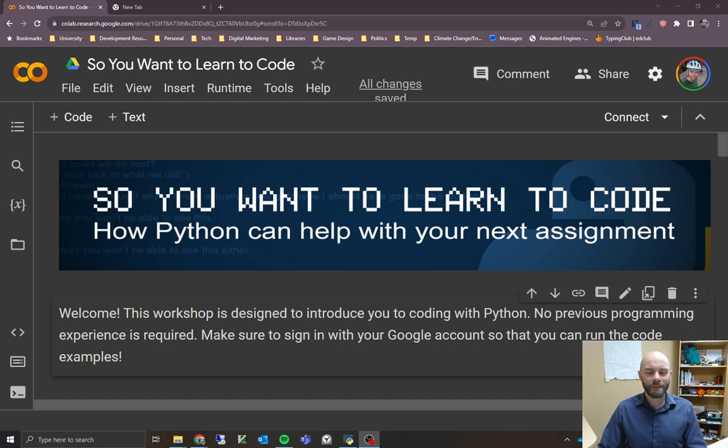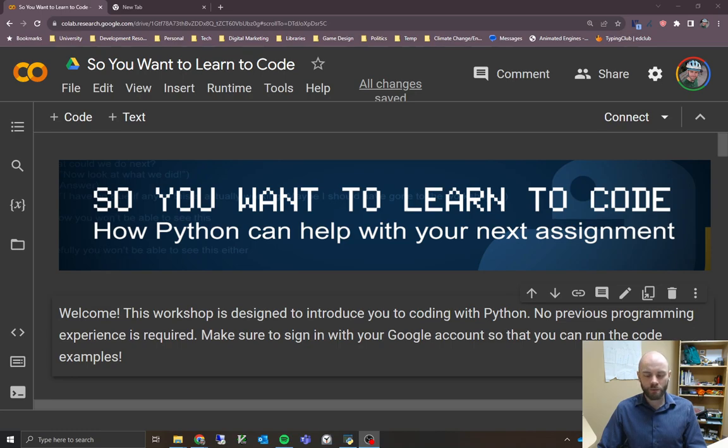So to get started, I'll just mention that Python is a programming language. It is something that you can download. It's free and open source, so that means you can download it without any cost. You can install it. You can see all the code that's running behind the scenes. There's nothing that's sort of hidden. And as I mentioned, it's a great language to start out with, fairly user-friendly and fairly intuitive.